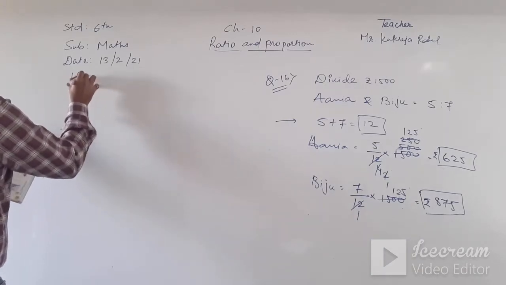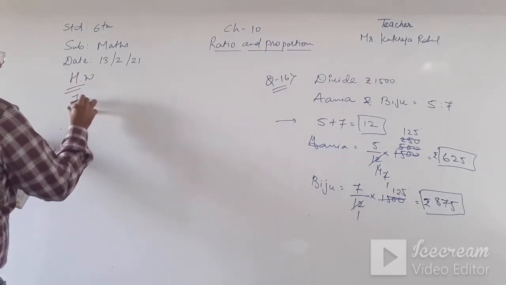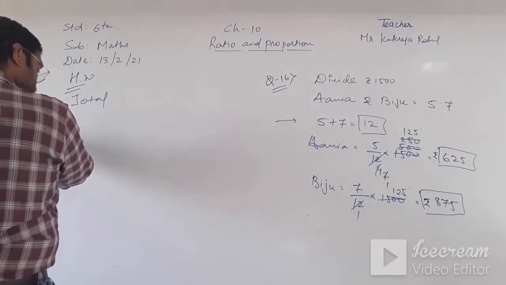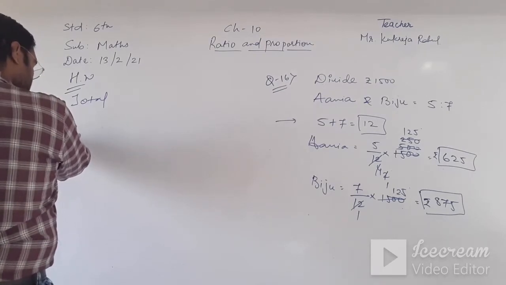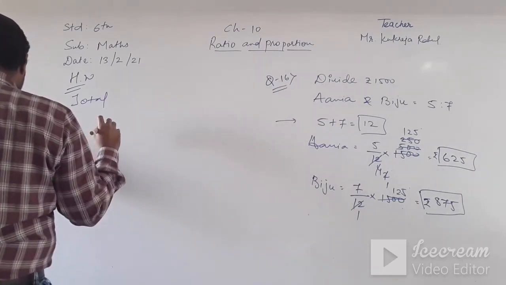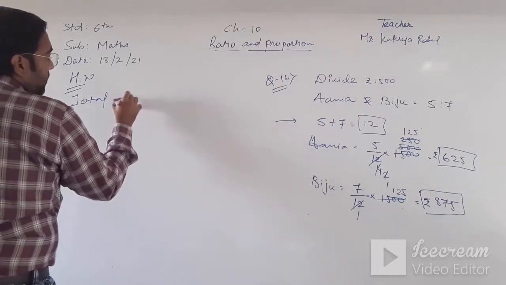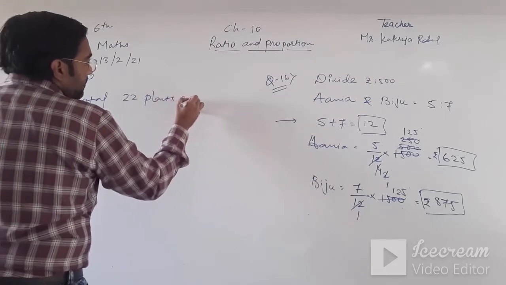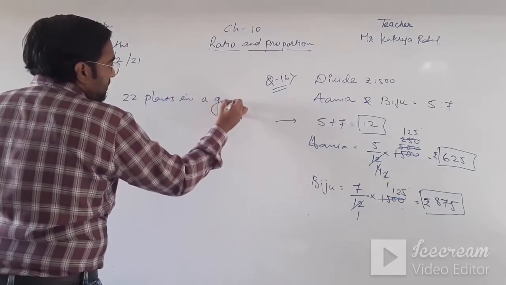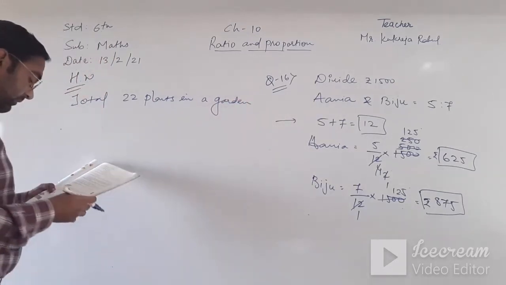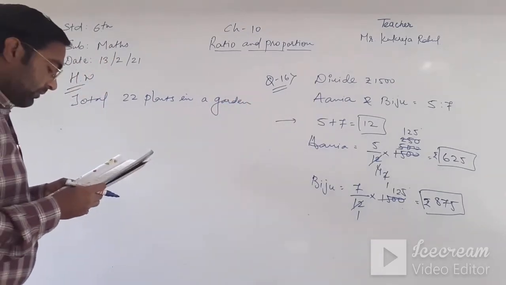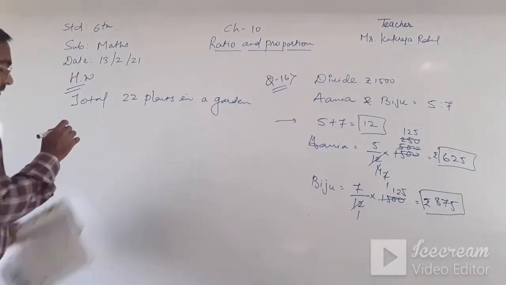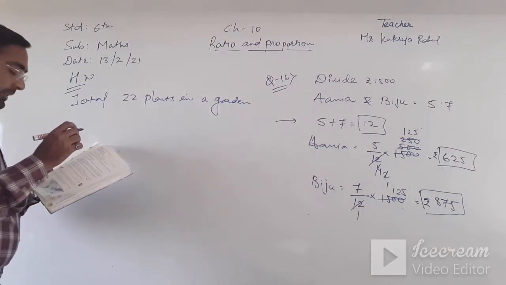So the homework questions. There are a total of 22 plants in a garden.